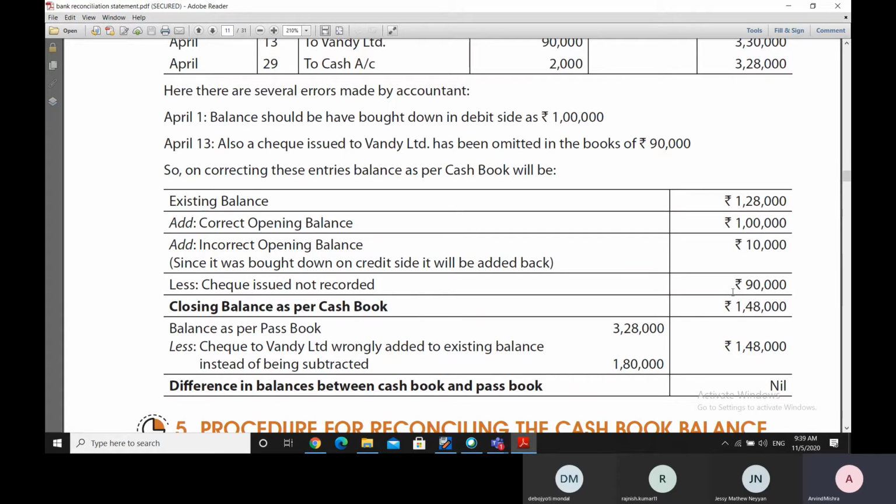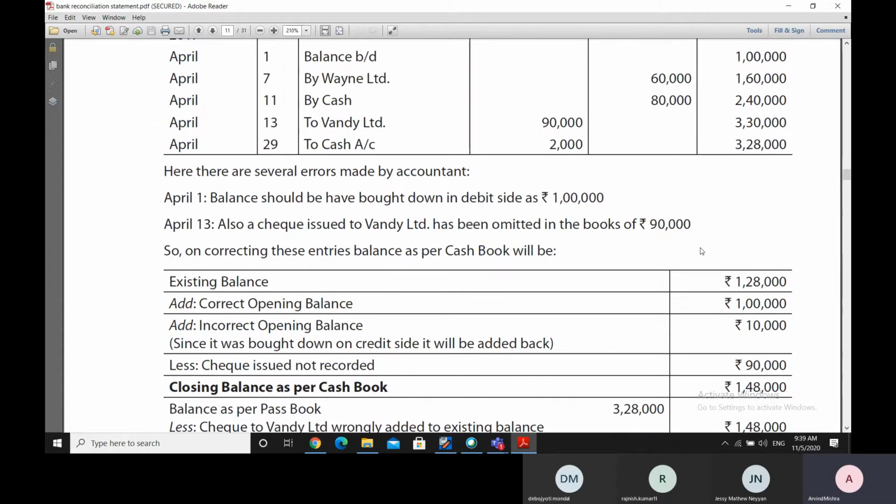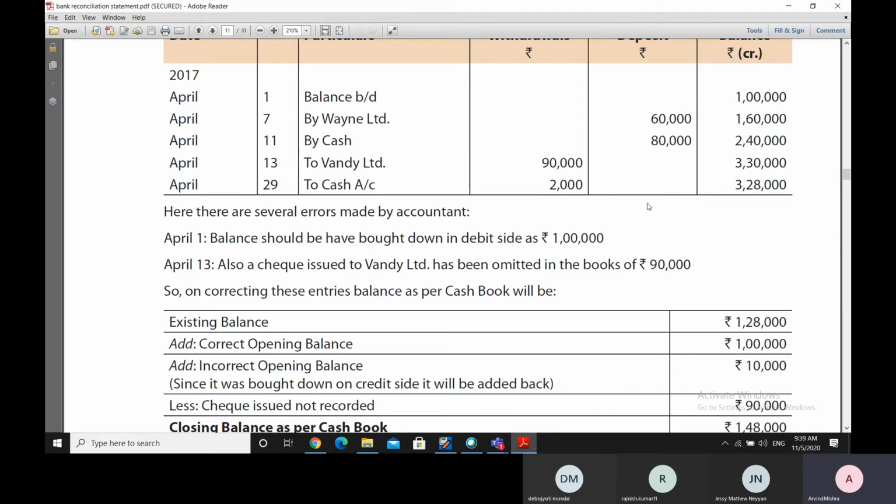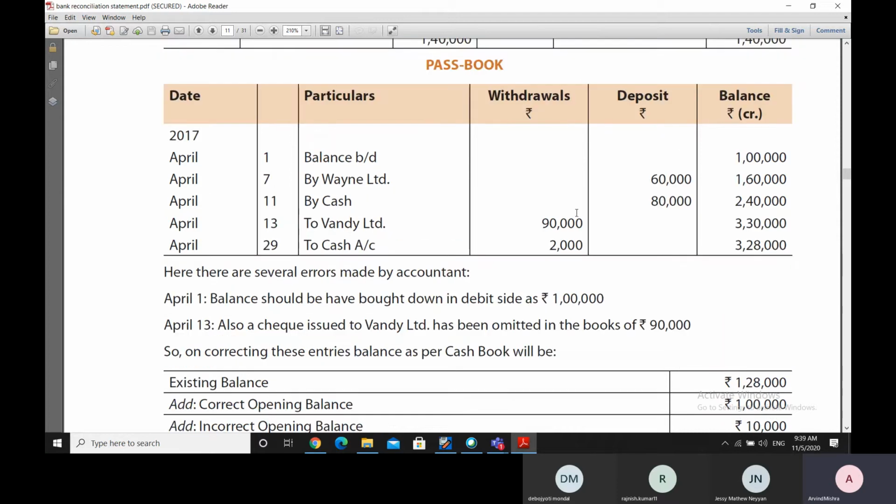So you can see here that when this Vandy Limited check is mentioned here, 90,000 rupees, before that the balance was 2,40,000 rupees. But when this check is entered in the withdrawals column, instead of reducing this 2,40,000 rupees by 90,000 rupees, this 90,000 rupees has actually been added to get the balance. So there is an arithmetical mistake. So this is another error which is being made by the bank.